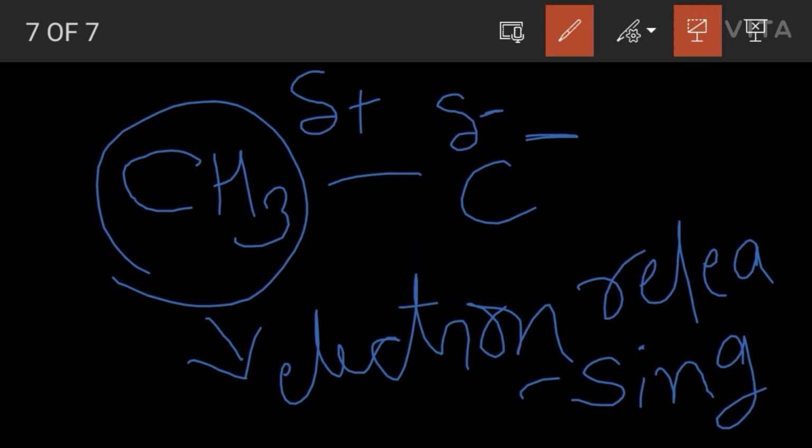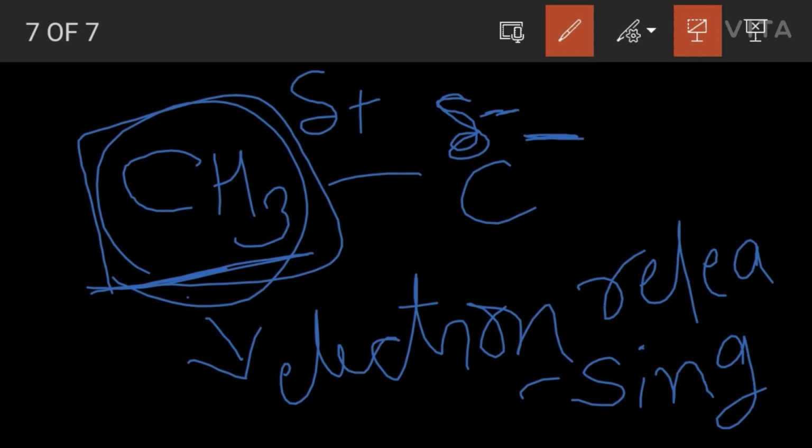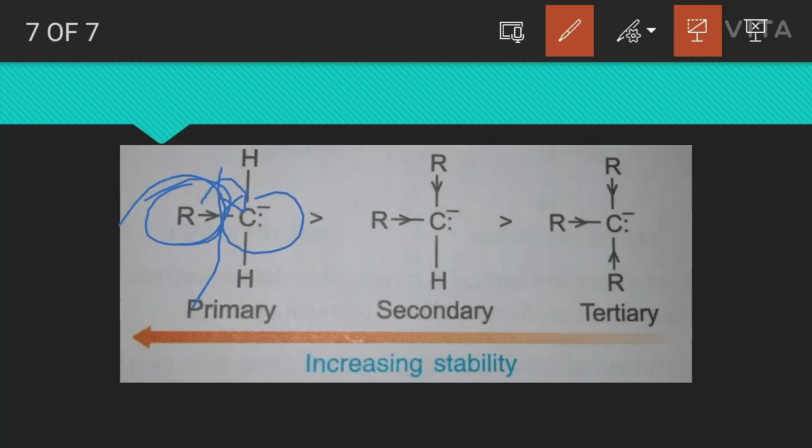It means the carbon already has a negative charge, and this alkyl group, here methyl taken as the example, also creates a partial negative charge on the carbon ion. It means the presence of electron releasing groups decreases the stability of the carbon ion.